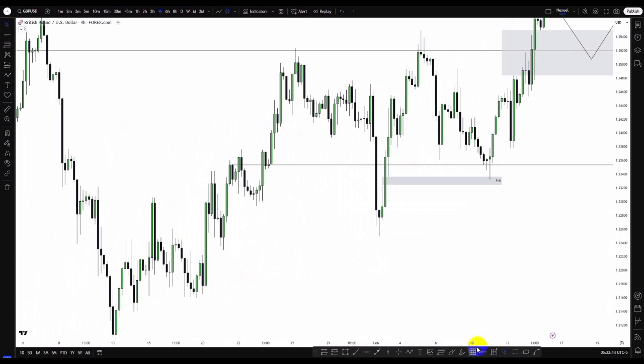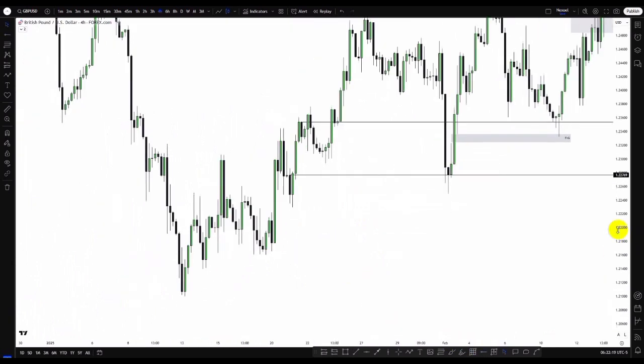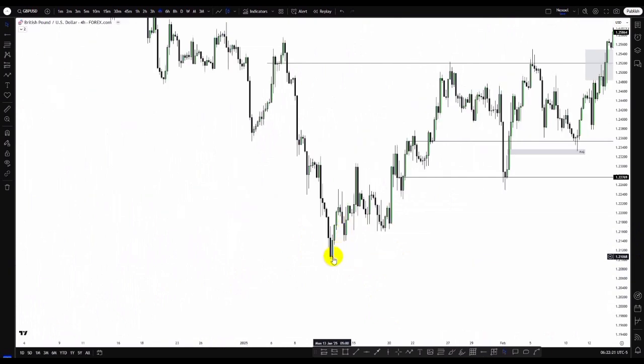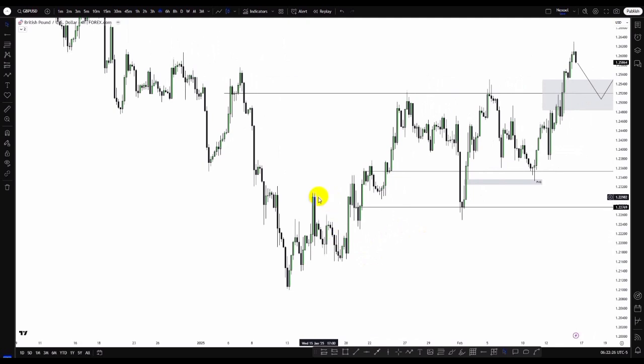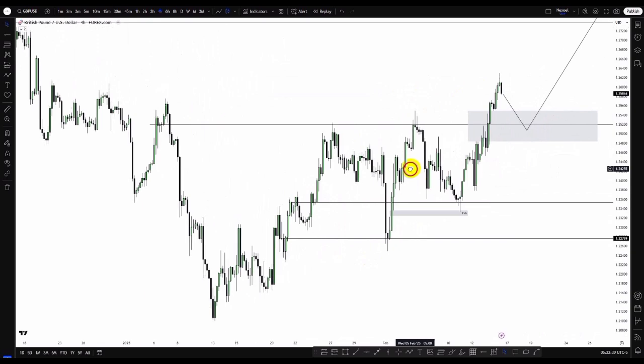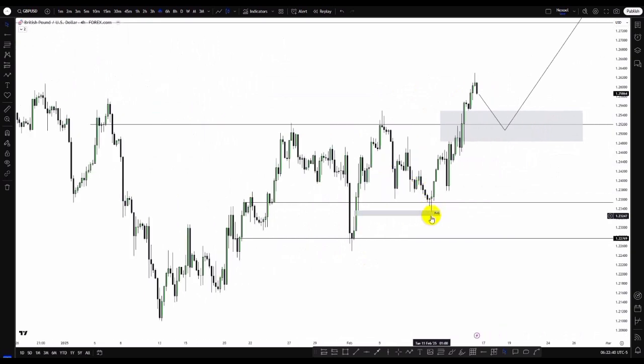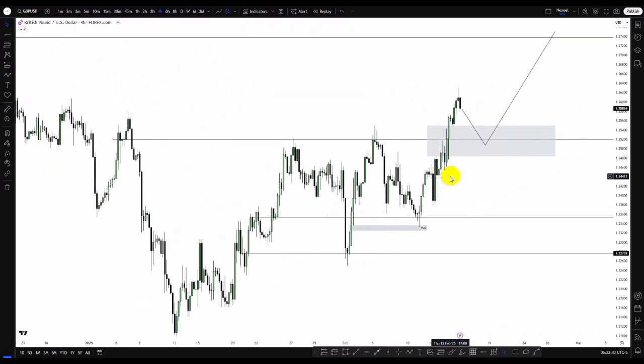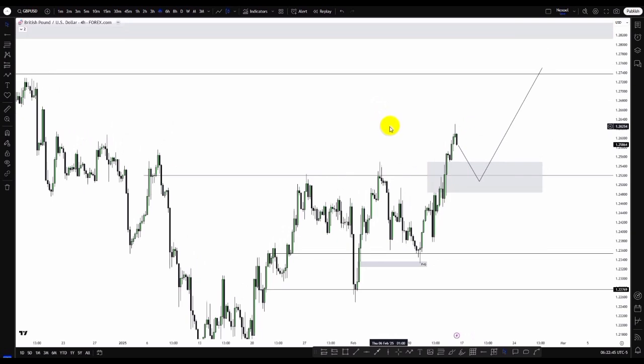But then due to the fact that I saw that price respected this bullish order block, what we can see from the 4-hour is this market structure shift based on the swing points, and price gave us this market structure shift also based on this internal structure. Now we can see bullish impulse, price return, price gave another bullish move that took out this buy side liquidity. So I expected us to see the possibility of price mitigating this, and then we could go bullish, and that was what clearly happened. And now price is taking out these high points.